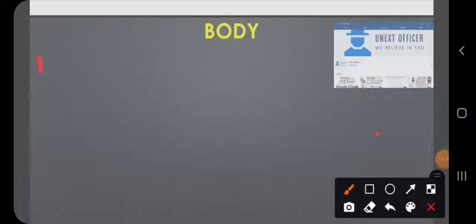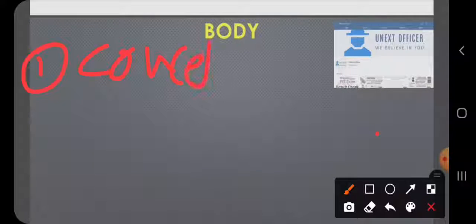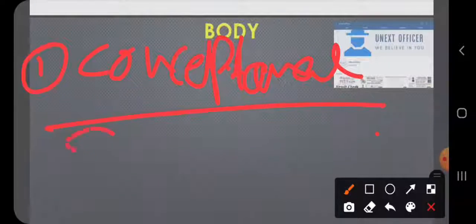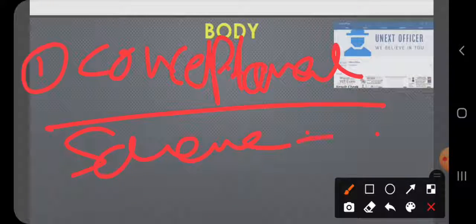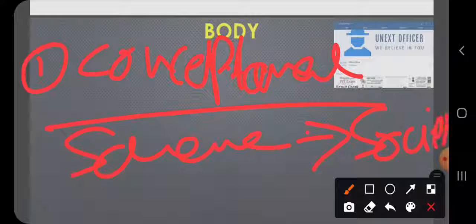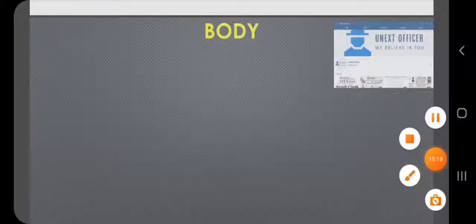So using that sociological conceptual scheme, a conceptual scheme about the society, they will prove whether it is true or not.